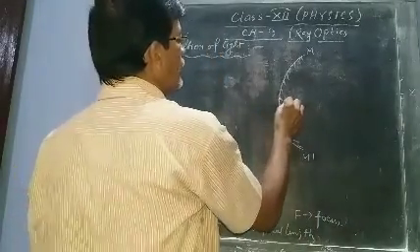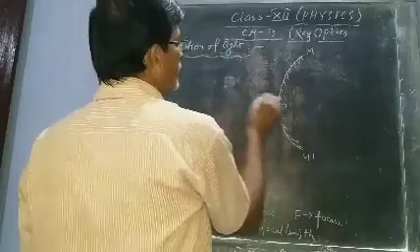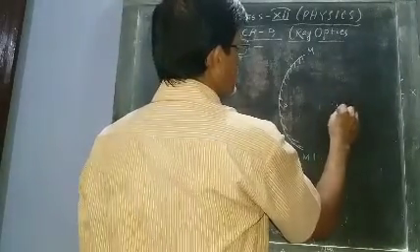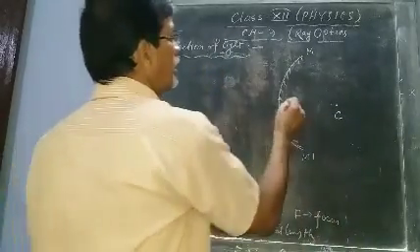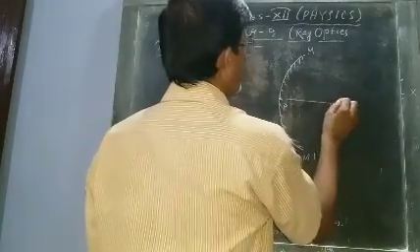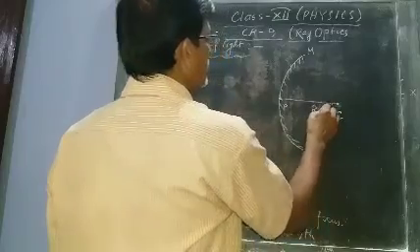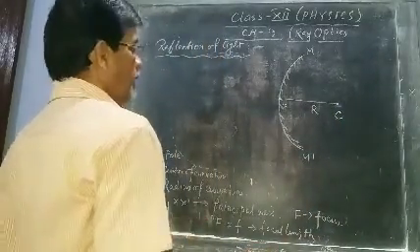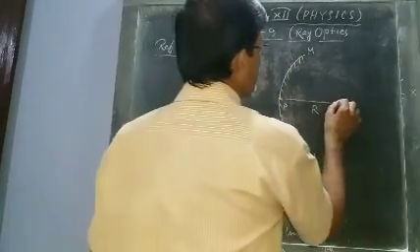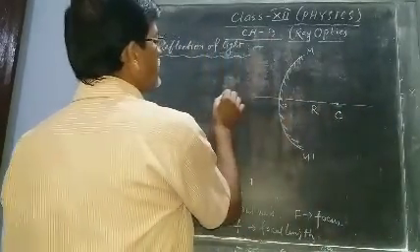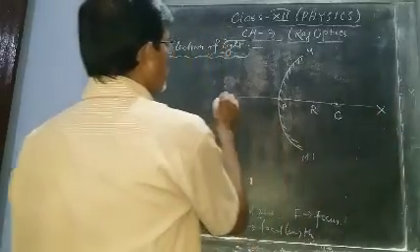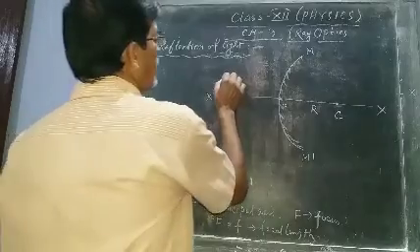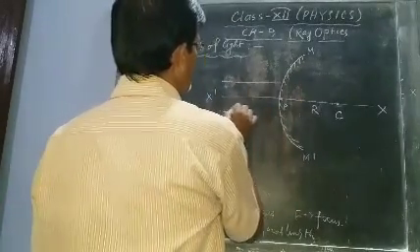This is the pole and its center is here, say this is C, the center of curvature. This line is the radius of curvature, and if you extend this line, you will get the principal axis, X dash.